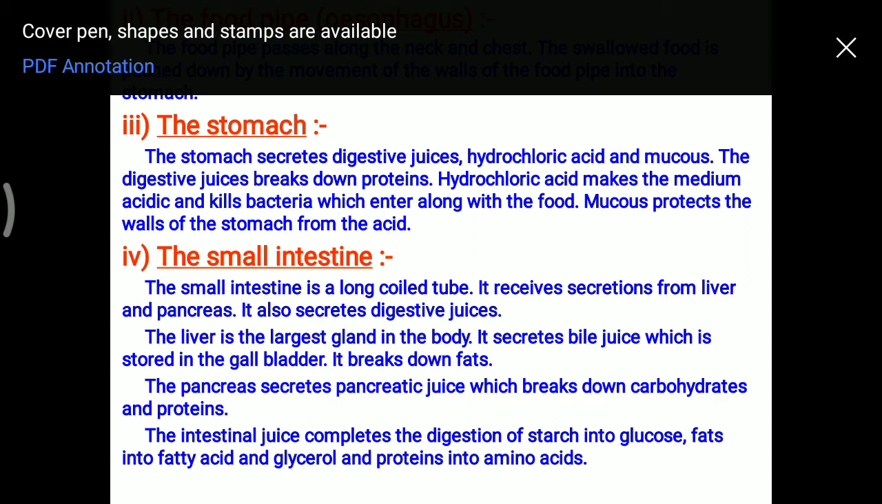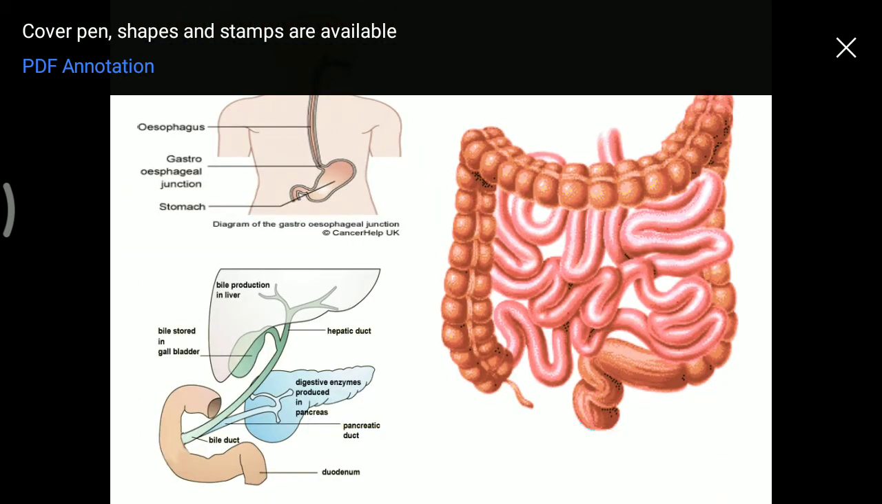Carbohydrate is broken down into glucose. Fat is broken down into fatty acids and glycerol, and protein into amino acids. Now, these are the pictures of several organs, that is, the organs of our digestive system.